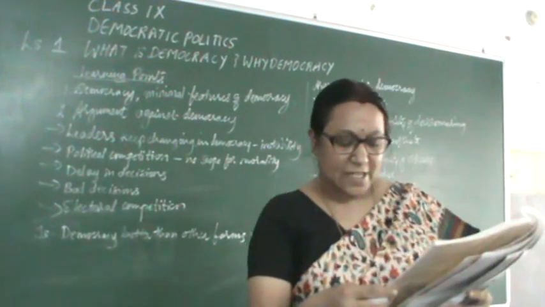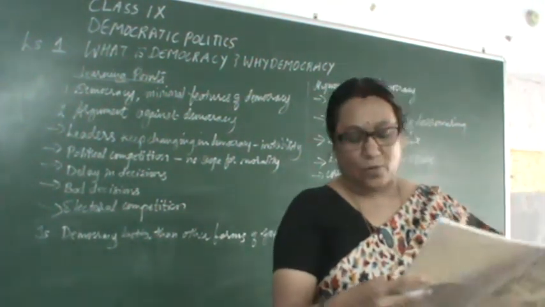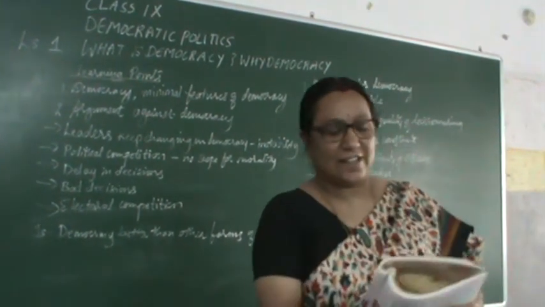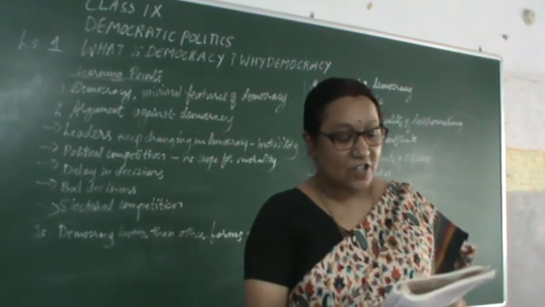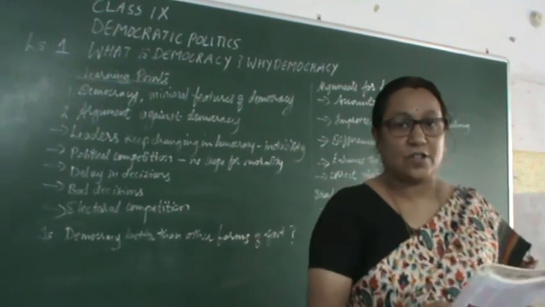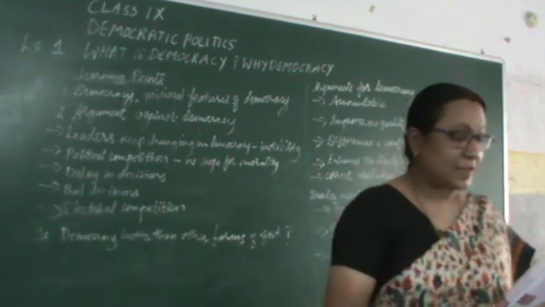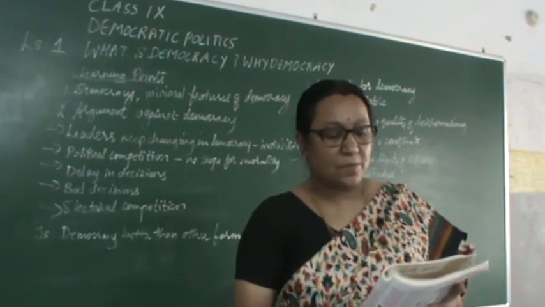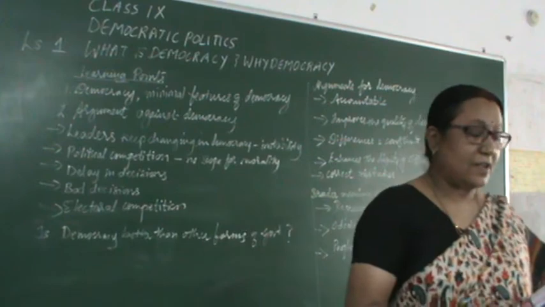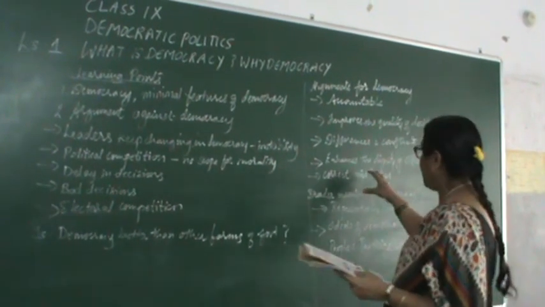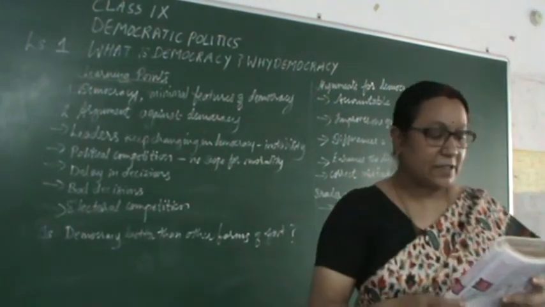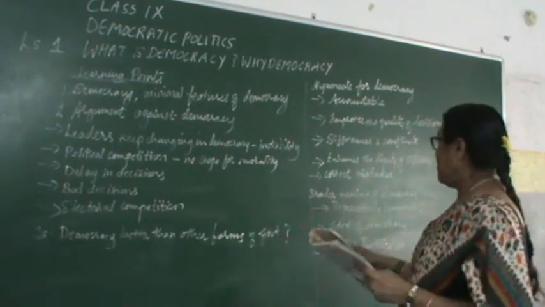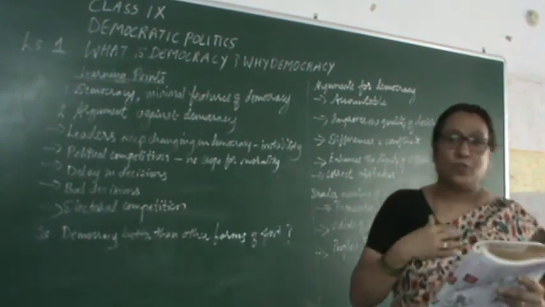As we discussed, democracy is based on the principle of political equality, on recognizing that the poorest and the least educated have the same status as the rich and the educated. Isn't it, children? Right to equality, if you try to recollect. People are not subjects of a ruler. They are the rulers themselves. Even when they make mistakes, they are responsible for their conduct. So finally, we can end our discussion by saying that democracy is better than other forms of government, because it allows us to correct our own mistakes.